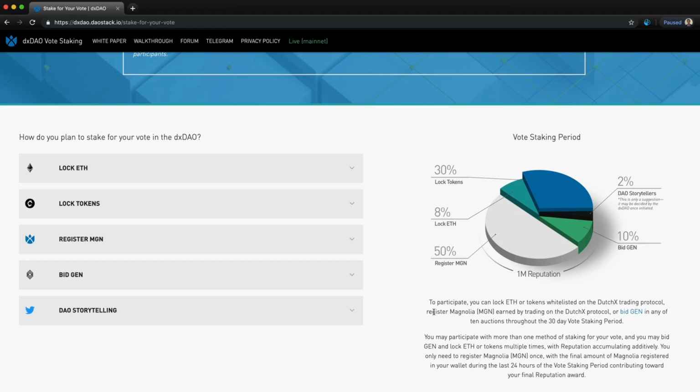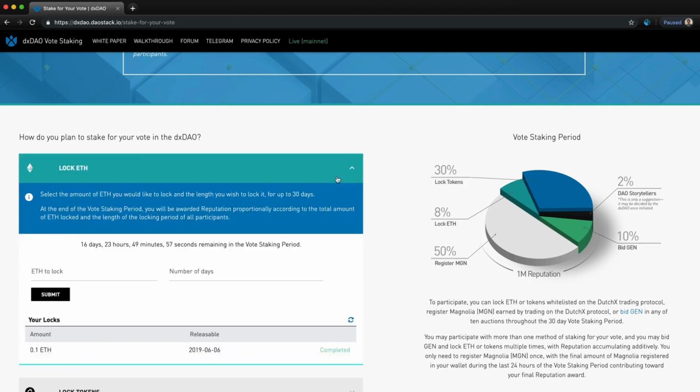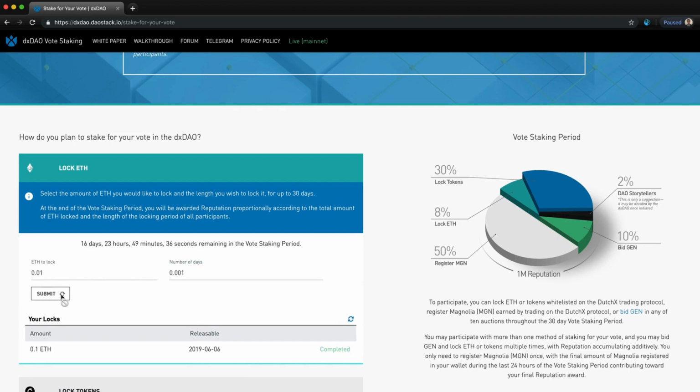So how do you lock your ETH? It's pretty simple. You just write in here how much ETH you want to lock. So we'll do 0.01. And you write in here the duration that you want to lock that Ether for. And we'll do a super short duration here so we can take a look at the release process. So once we put in that information, we're good to go. And now we just have to confirm the transaction with either your Gnosis Safe or your MetaMask.